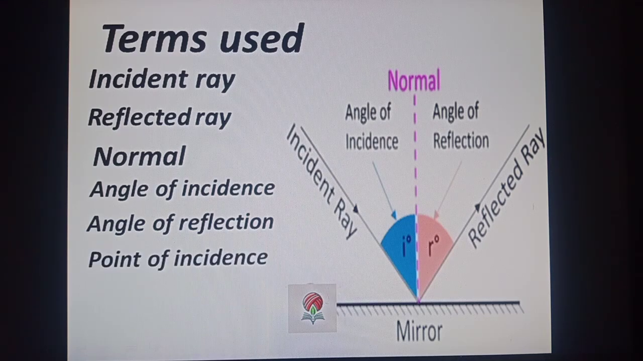Point of incidence. Here is the point of incidence at which all these three lines meet: incident ray, reflected ray and normal. They meet here. This point is called point of incidence. So these are the terms, students, that are used in case of reflection of light.